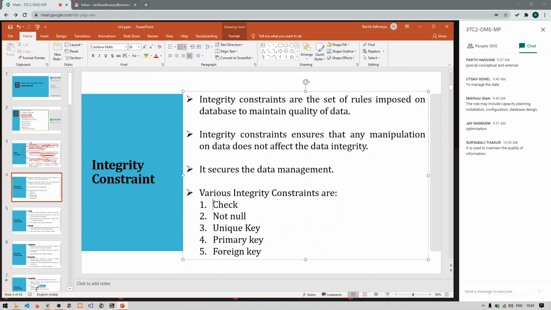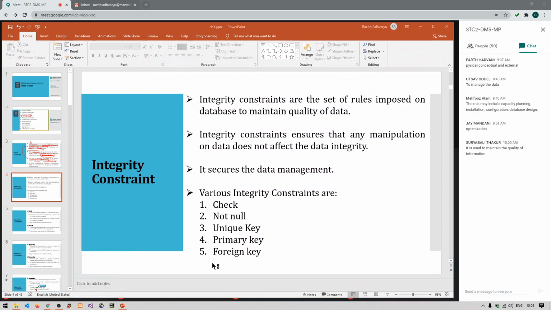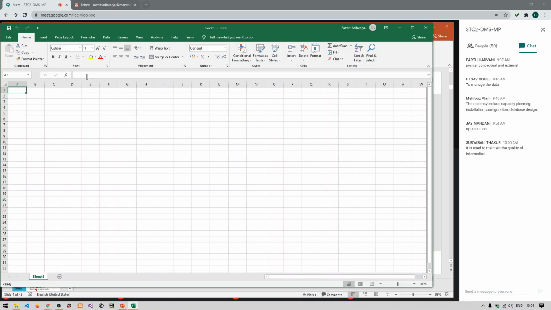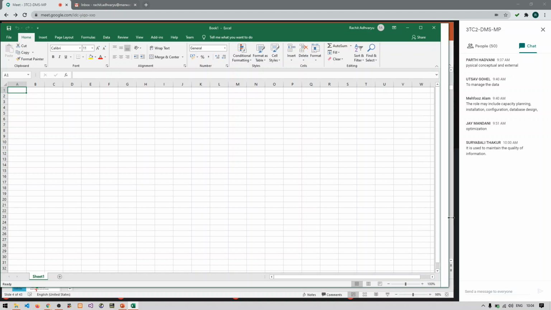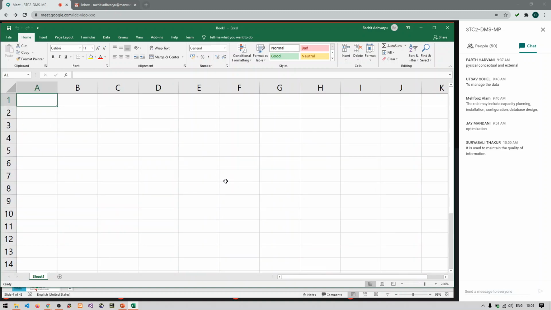So now we are going to see all these with a small example in my Excel. I am not going to discuss the theory, I will directly take an example here. I hope my Excel file is visible to everyone. Okay, so now let me just zoom it somewhat so you can see it properly.